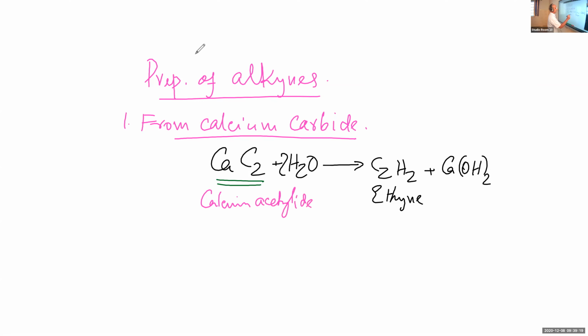See, C triple bond C with a 2 minus charge. So what is the oxidation number of C2? That is equal to minus 2. And calcium is plus 2. So calcium carbide is CaC2.